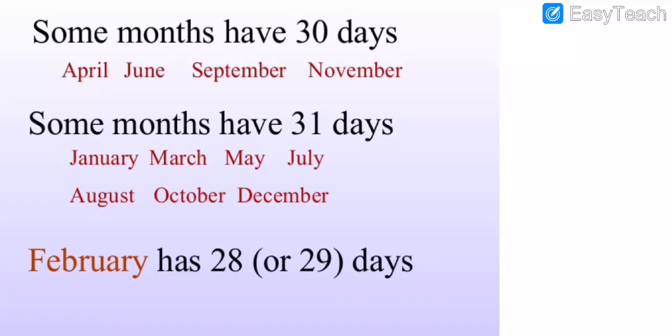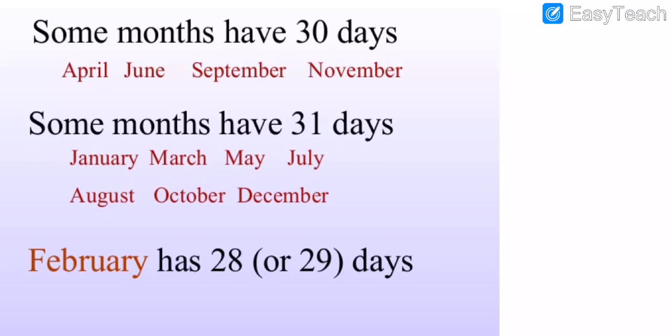And then further, February has 28 or 29 days. You have to write all these things. Understood? And then the last sentence we have to mention compulsorily: February has 28 or 29 days. How many days, my dear students? 28 or 29 days. Got my points, all of you? I hope you all understood. Do fast, all.